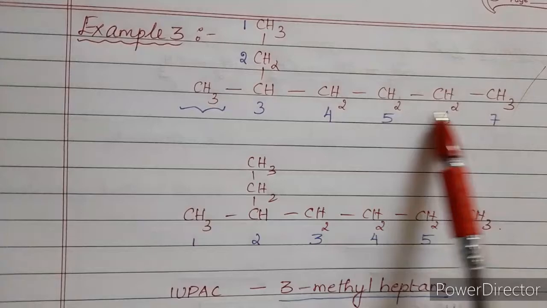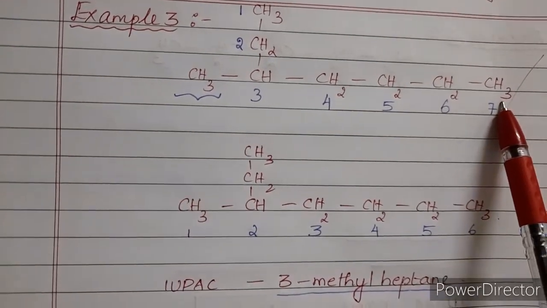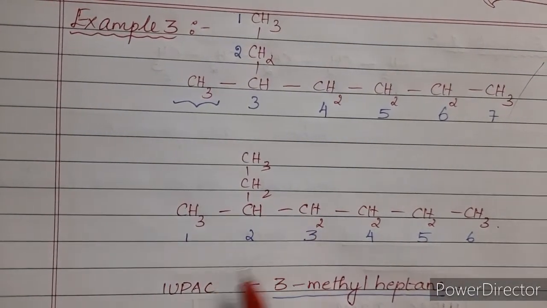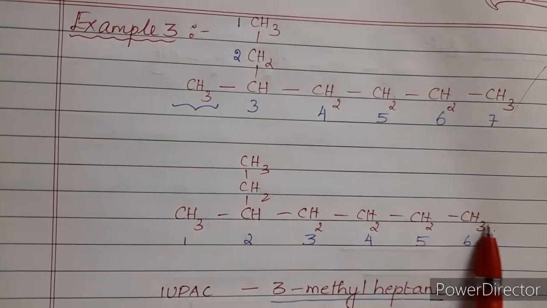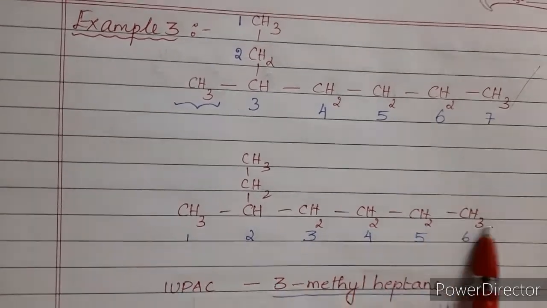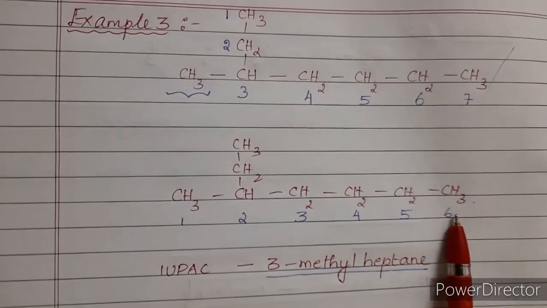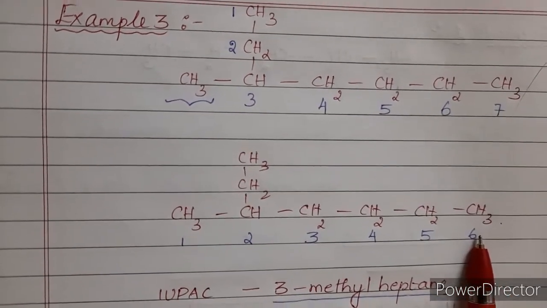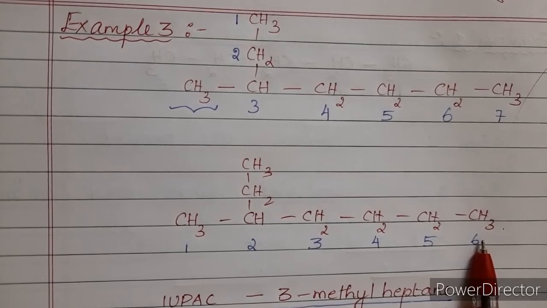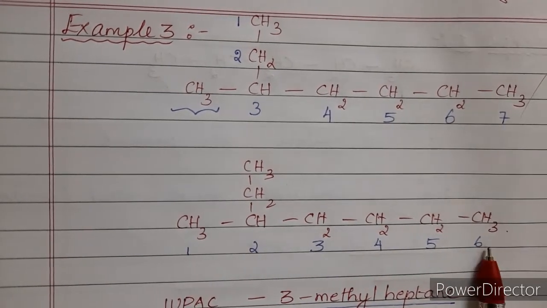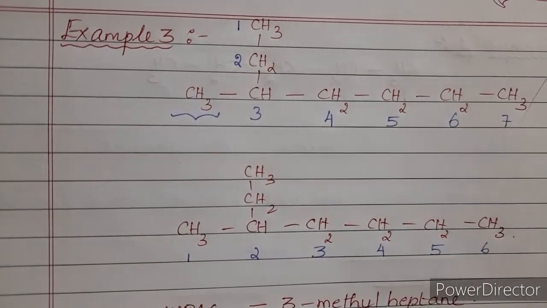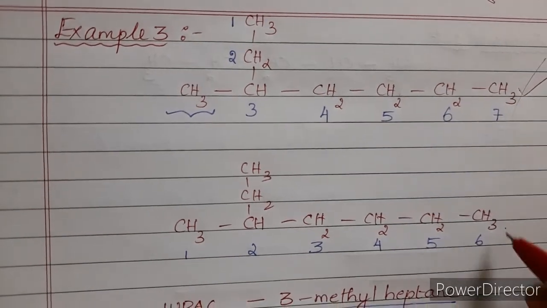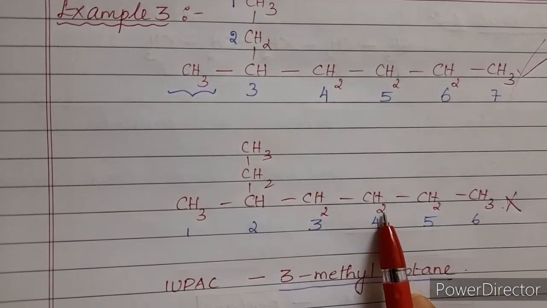Now here I am getting the longest chain with 7 carbon atoms. Now see this type of numbering, I have taken the longest single chain. Now here if you see the number of carbon atoms, it is 6. But I should see that the number of carbon atoms that I get in the longest chain is maximum, isn't it? Now here I am getting 6 carbon and here I am getting 7 carbon. So which one is correct? So this will be the correct numbering and this is wrong. So this way of numbering should not be done.